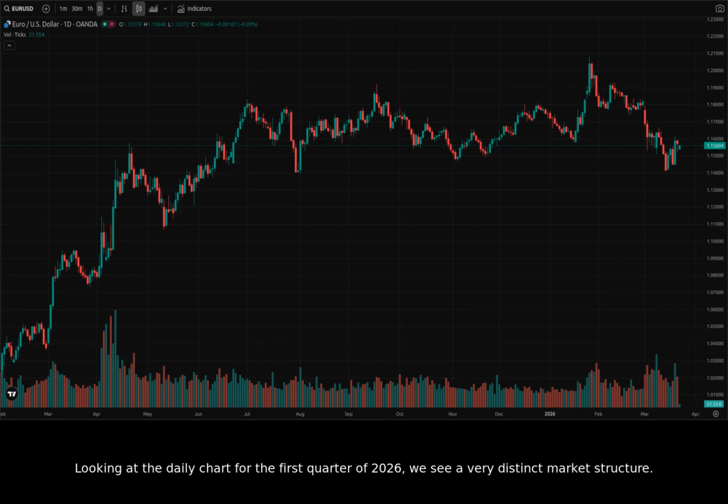Looking at the daily chart for the first quarter of 2026, we see a very distinct market structure. The pair reached a significant multi-month high of 1.2018 on January 27th, which served as a massive rejection point. From that peak, a sustained bearish trend emerged throughout February, driving prices toward the 1.1500 level.